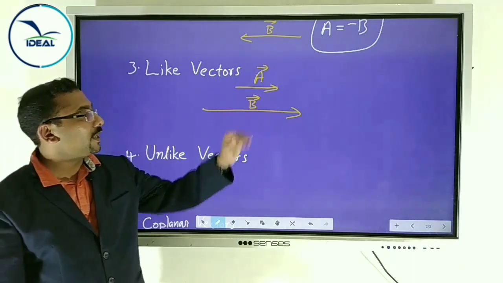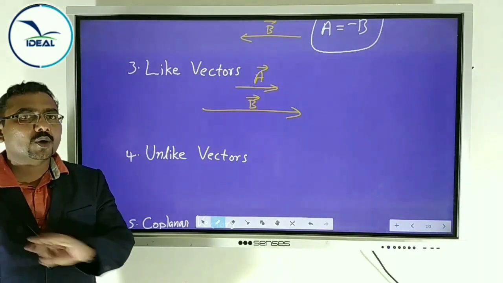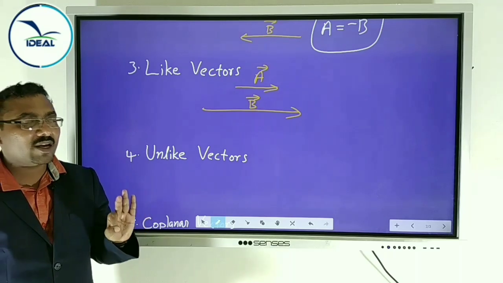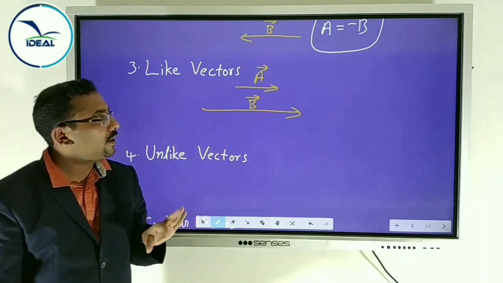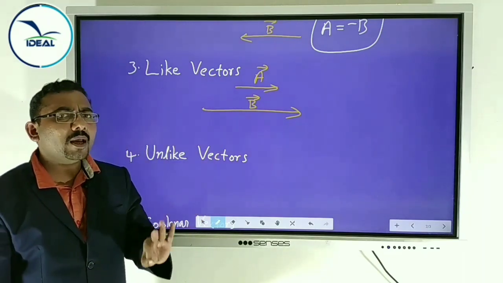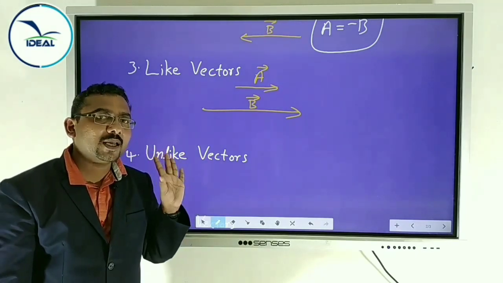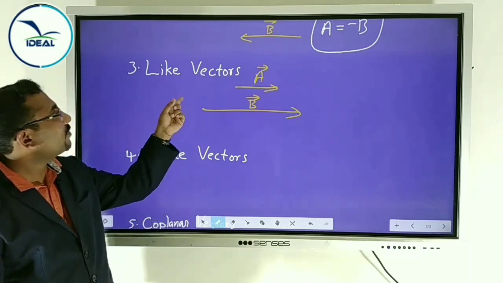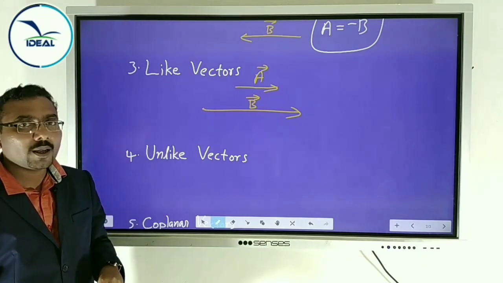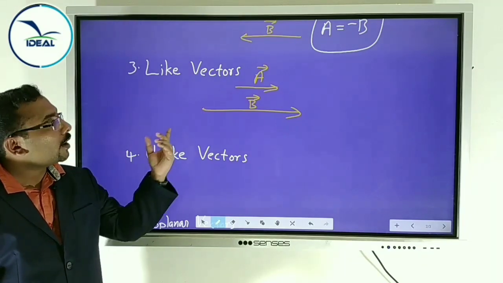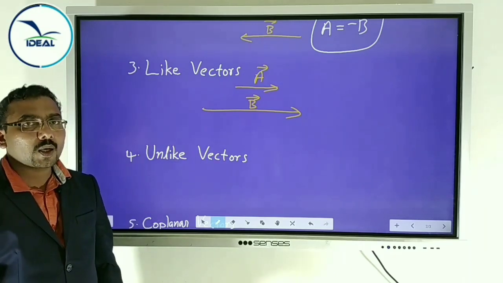They have the same direction. Magnitude is not important. In like vectors, direction is important. Same direction, magnitude may or may not be equal. Then all equal vectors are like vectors, but all like vectors are not equal. Why? The magnitude may or may not be equal.